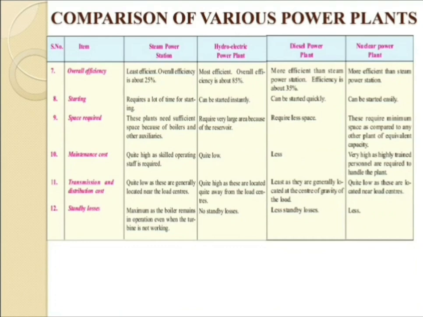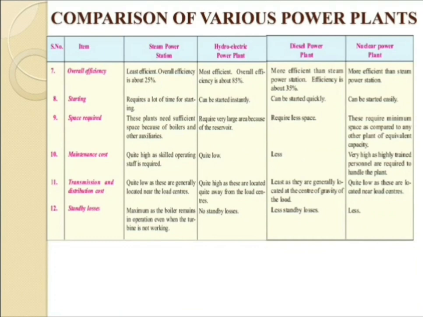Next category, that is the maintenance cost. The maintenance cost of the steam power plant is very high, as it requires skilled operating staff, whereas for the hydroelectric power plant the maintenance cost is low. In the same way for the diesel power plant, it is again low. And last one, the nuclear power plant may have a very high cost, as highly trained persons are required to handle the plant.